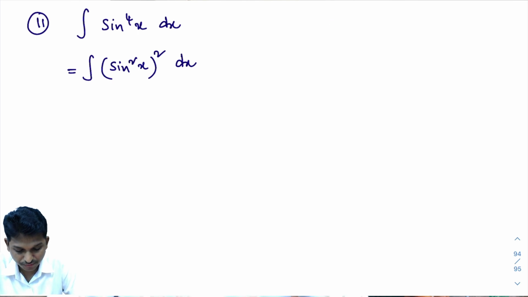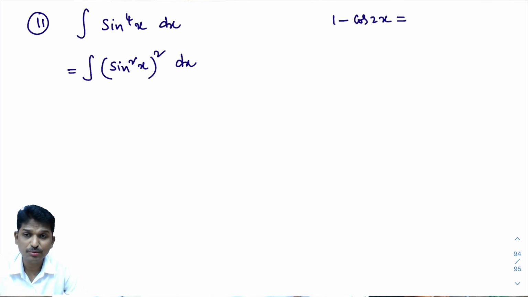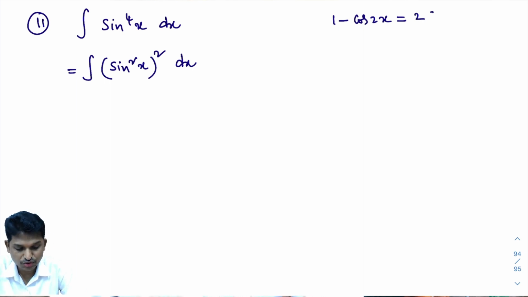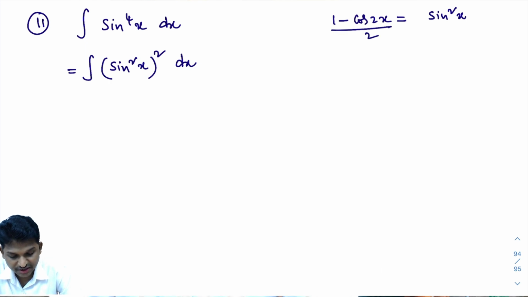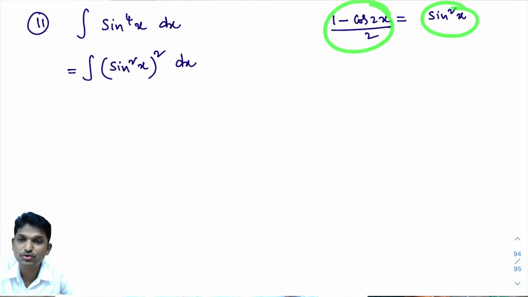What is the formula of 1 minus cos 2x? See, I'm repeatedly using this formula. In this class, the first problem I used this formula. 1 minus cos 2x is 2 sin square x. What is sin square x from this? You take this 2 to this side: 1 minus cos 2x by 2. Right? Sin square x is 1 minus cos 2x by 2.